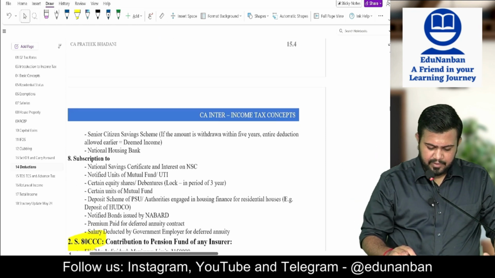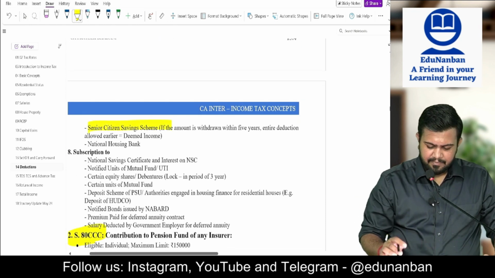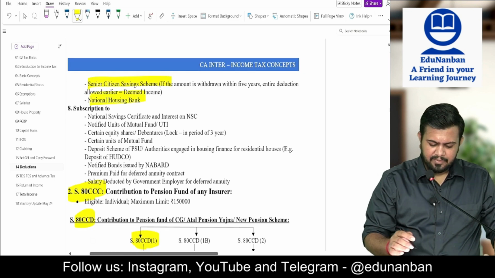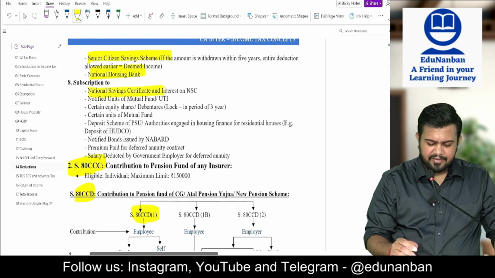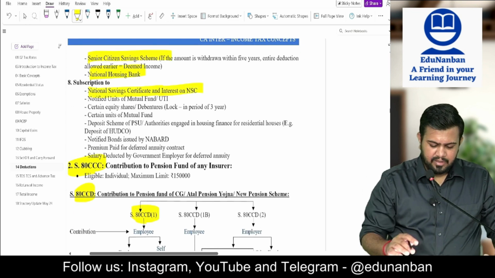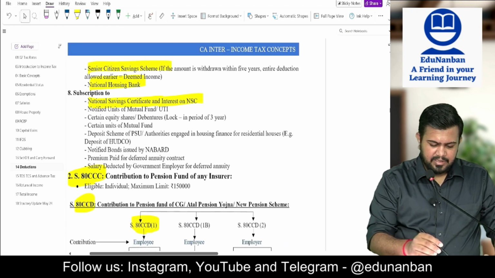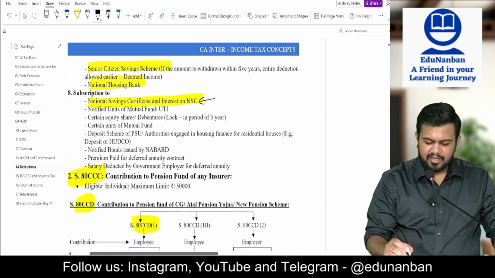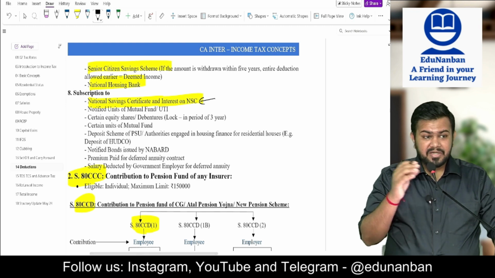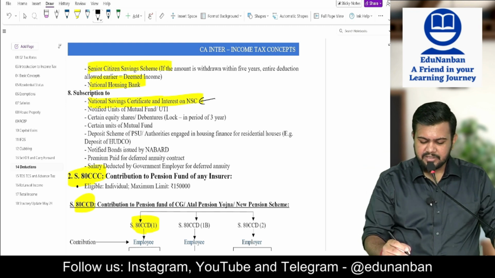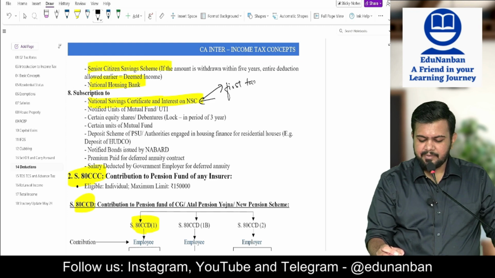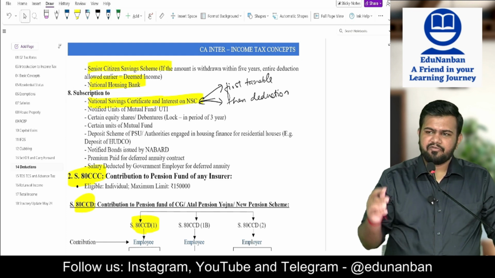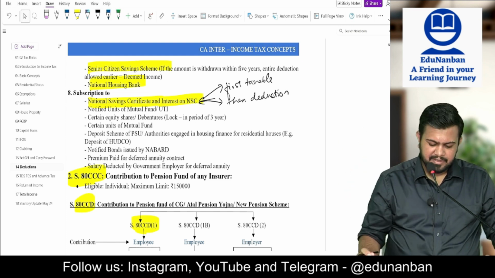Then senior citizen savings scheme. Then National Housing Bank. Subscription to National Savings Certificate and interest on National Savings Certificate. Interest received on NSC can also be claimed as deduction, but first it is taxable. First taxable, and then deduction. So first add it to income, then you claim it as deduction.